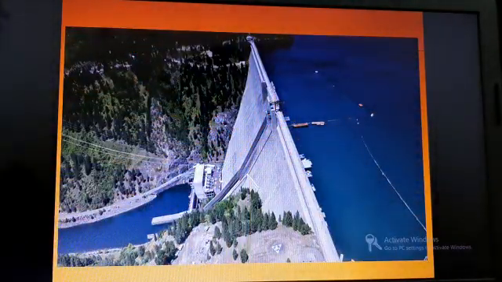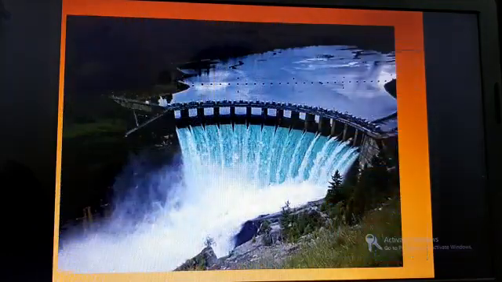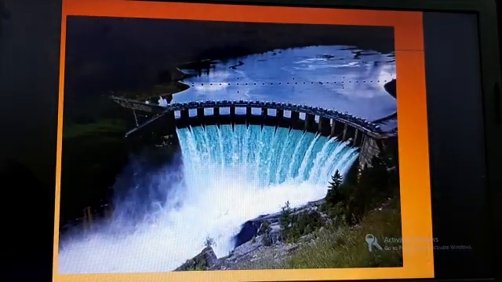Now, here is a figure showing the dam. Imagine how big the dam is. It is a very huge storage of water. Look at this picture. When the dam is opened, the water will flow.